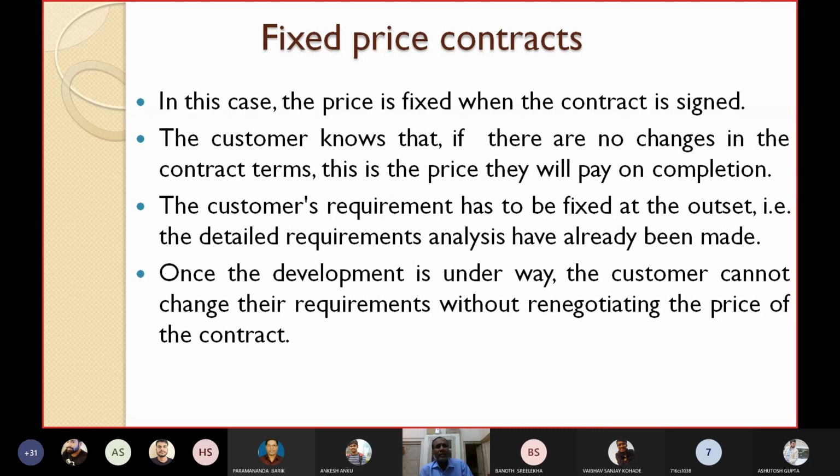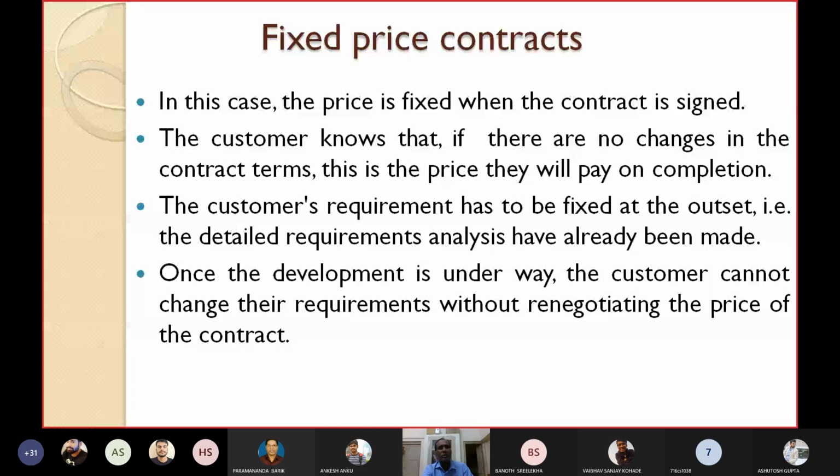That is, the detailed requirements analysis has already been made. Before awarding the contract, you have already gathered and analyzed the requirements. If the requirements are frozen, the party can start the work directly from those frozen requirements. Once the development is underway, the client cannot change his requirements without renegotiating the price of the contract. If you want to change the requirements, obviously the firm will say more money; you have to negotiate the price. Otherwise, it assumes your requirements and price are fixed, and on completion of the work you have to pay the price both parties agreed.